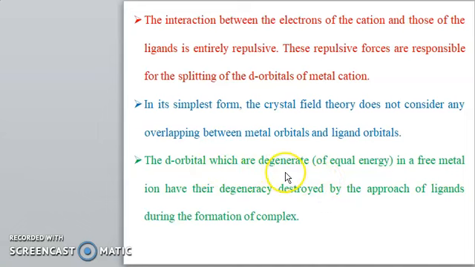The d orbitals, which are degenerate with equal energy in a free metal ion, have their degeneracy destroyed by the approach of the ligand during the formation of the complex. When a ligand approaches the metal ion, the degeneracy is destroyed. Or if it was paramagnetic in nature, it can become diamagnetic due to the approach of that ligand molecule.